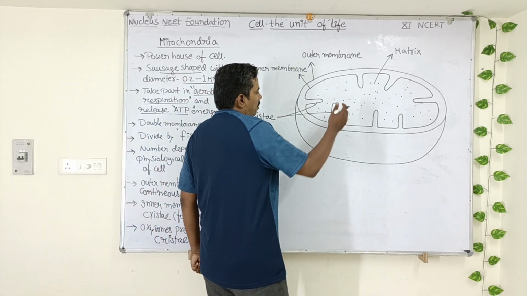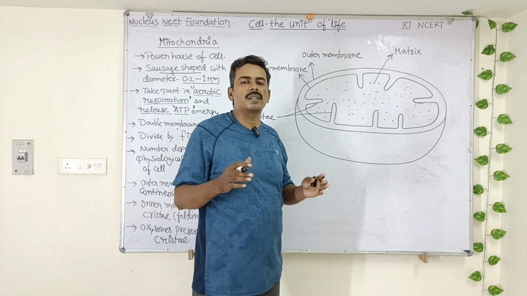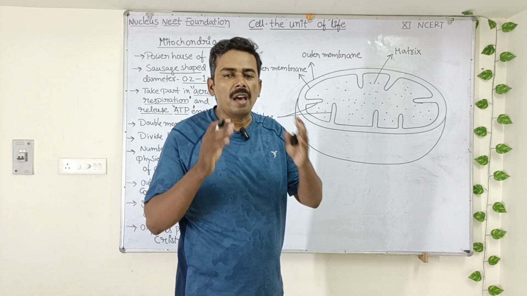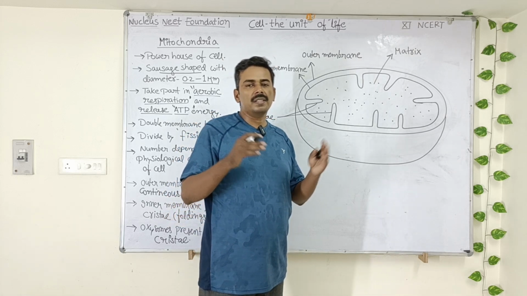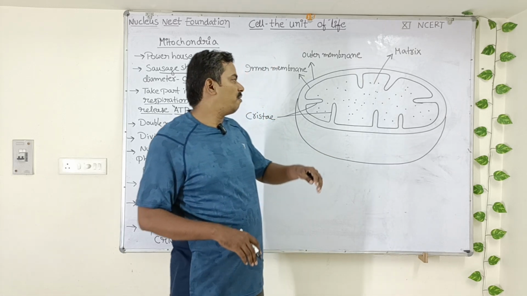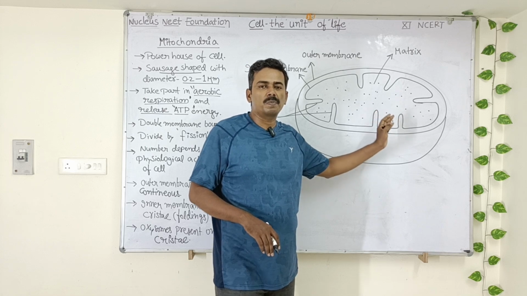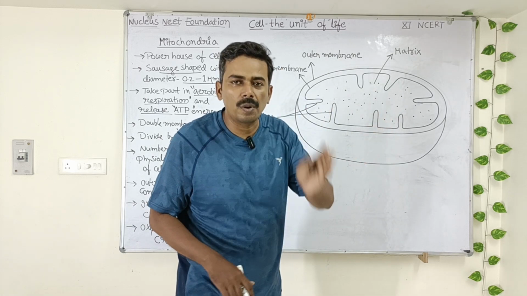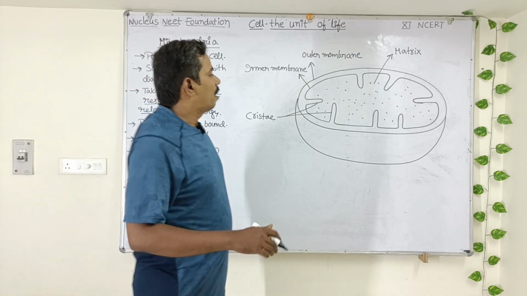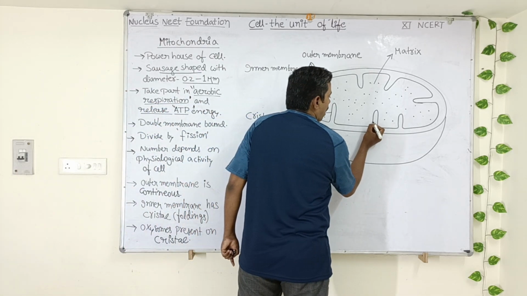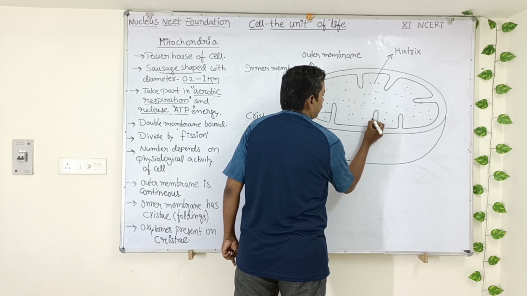Now in the matrix we can see several enzymes. Many enzymes are present which are involved in aerobic respiration, and some enzymes are involved in protein synthesis. So there are different varieties of enzymes in matrix that are involved in aerobic respiration and protein synthesis. Note down this point. Now these cristae have tennis racket shaped particles.